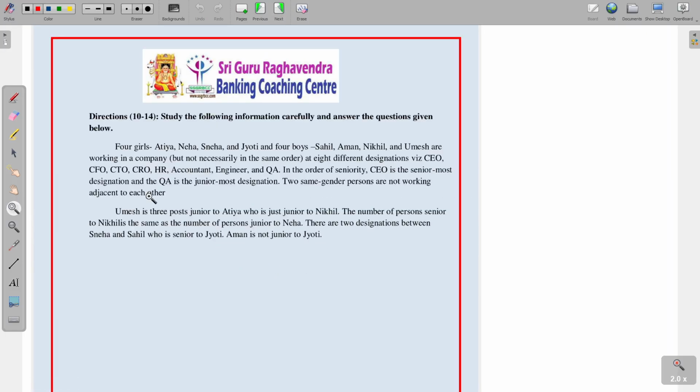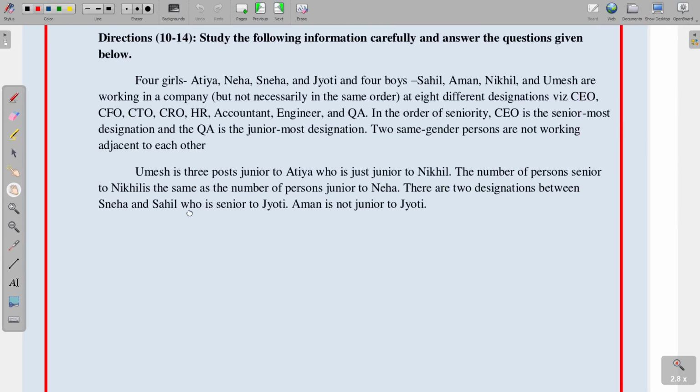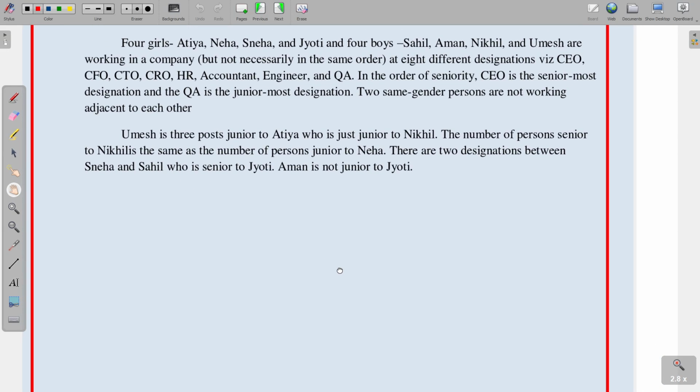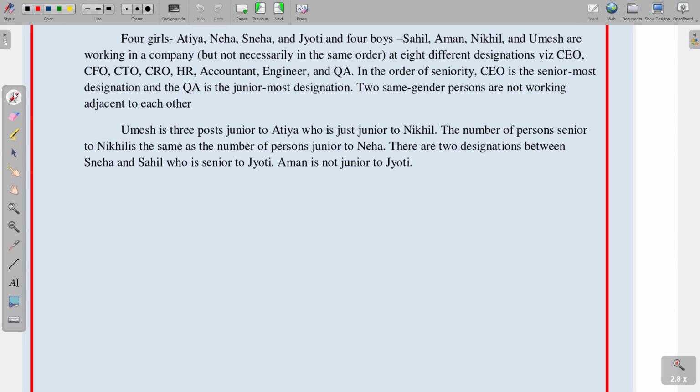Next, again we have one more puzzle. See the first one. Study the following information carefully and answer the questions given below. Four girls, Atiya, Neha, Sneha and Jyoti, and four boys, Sahil, Aman, Nikhil and Umesh, are working in a company but not necessarily in the same order. There are 8 different designations: CEO, CFO, CTO, CRO, HR, accountant, engineer and QA. In the order of seniority, CEO is the senior most designation and QA is the junior most designation.